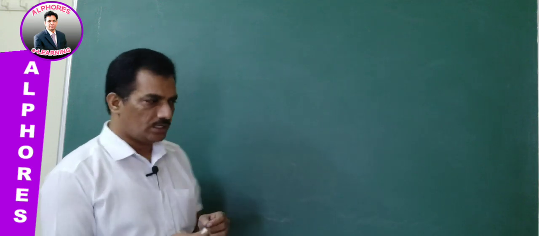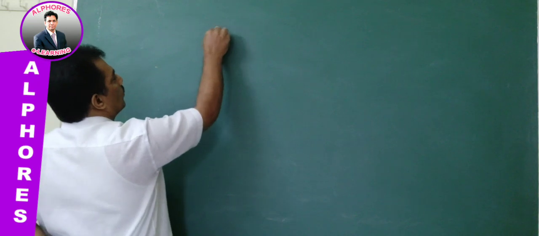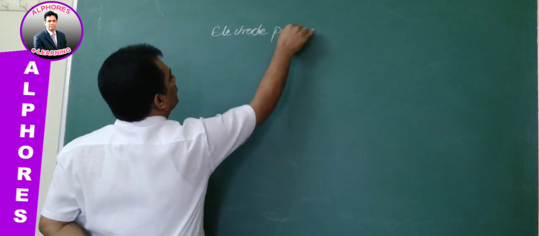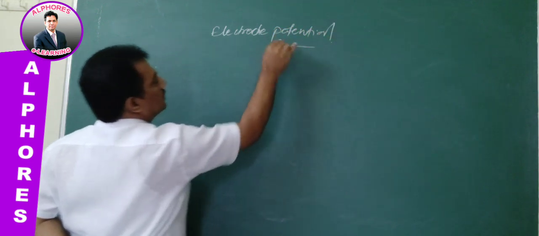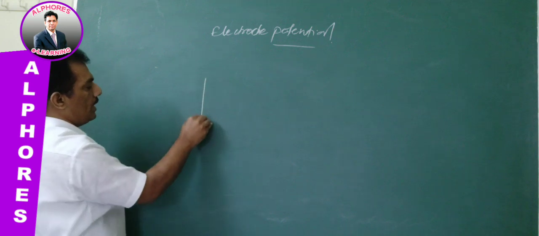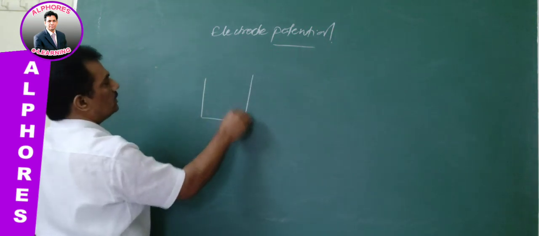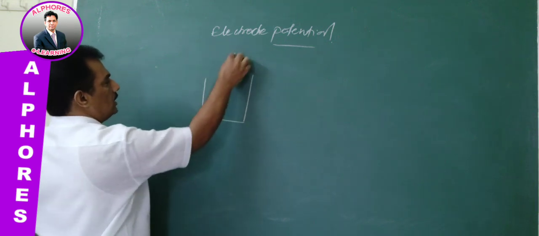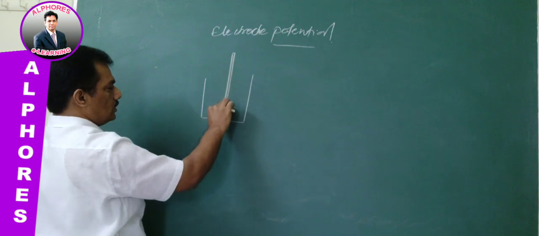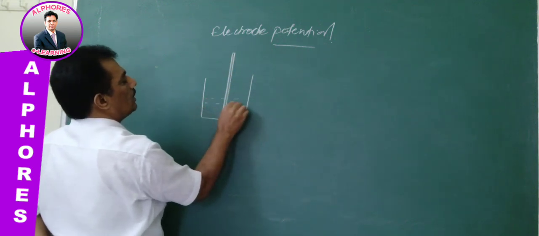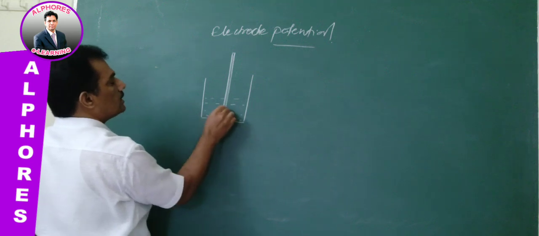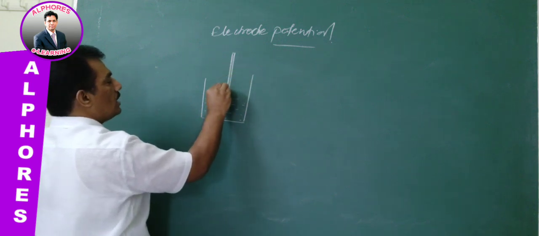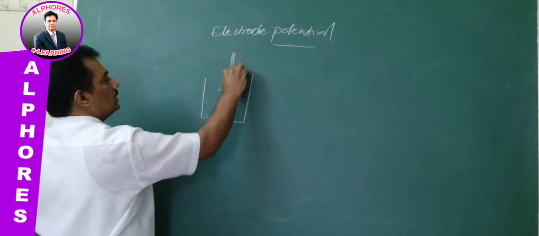Clear? Now first let us consider electrode potential. When a metal rod is dipped in its salt solution, it has the tendency to develop some sort of potential around it.